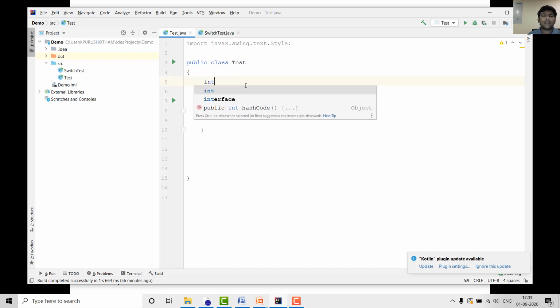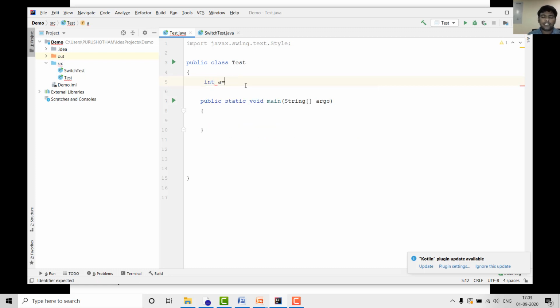In this program, I am declaring a variable int a equals 10. This is an instance variable, because as per the definition, if you declare any variable inside a class and outside a method, it is called an instance variable. Here I am declaring variable a inside this Test class and outside the main method, so this is called an instance variable.